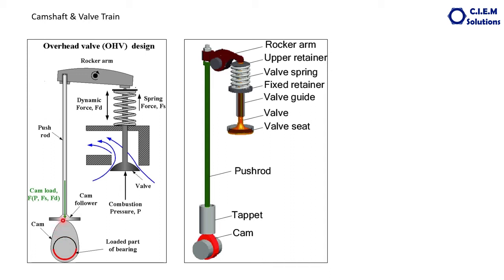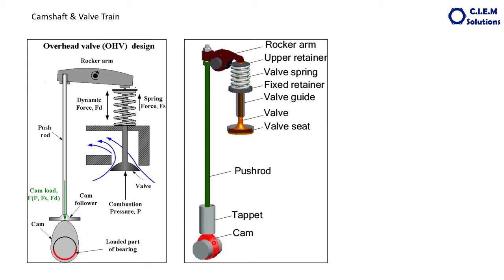When the height starts coming down, because of the spring pressure here, the valve is pulled up, the rocker arm travels upside, allowing the push rod to come down. So like this, the valve is opened when the cam lobe touches, and the valve is closed once the lobe is moved forward.